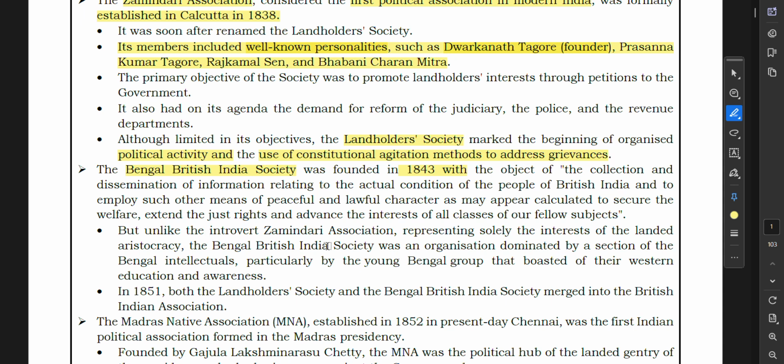But unlike the Zamindari Association, representing solely the landed aristocracy, it was dominated by Bengal intellectuals, particularly the Young Bengal group that boasted of their Western education and awareness. In 1851, both the Landholders Society and the Bengal British India Society merged into the British Indian Association.